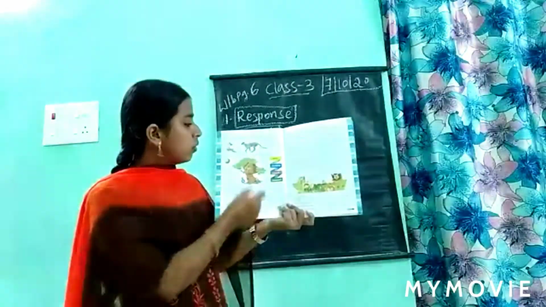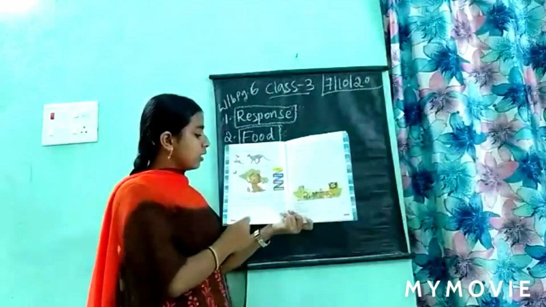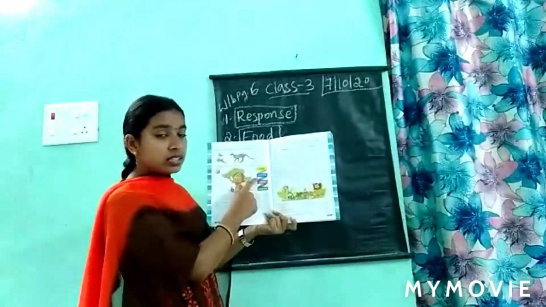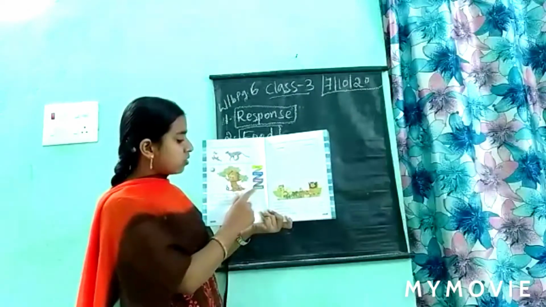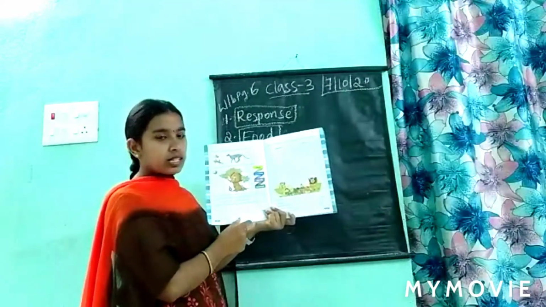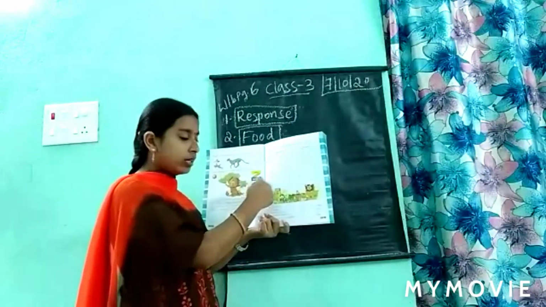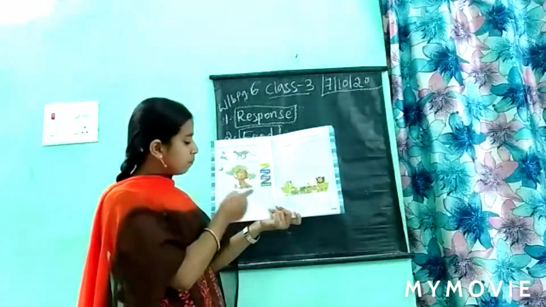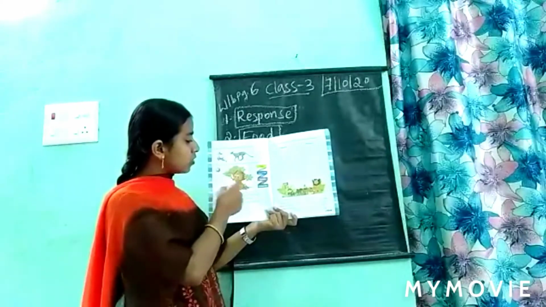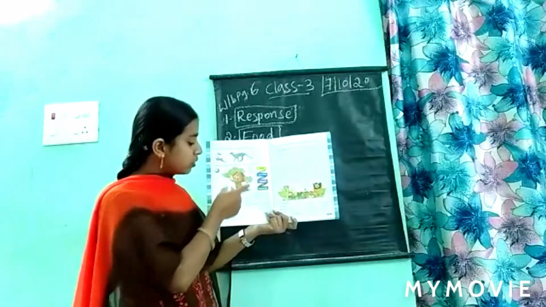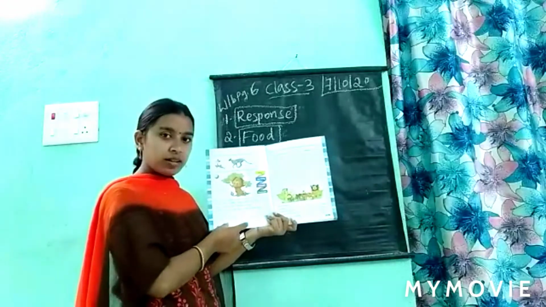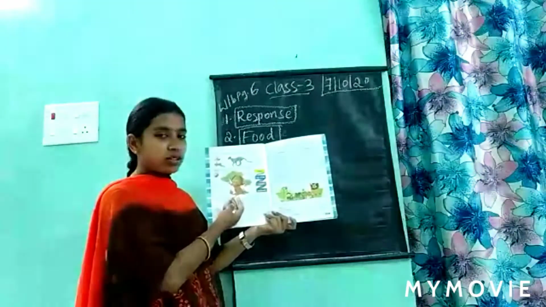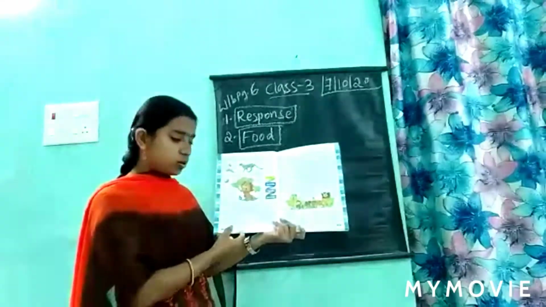Okay. So, what are the keywords? First one, living thing. The second one is non-living thing. The third one is natural and man-made. We know what is living. We know what is non-living. We know what the natural ones are. We know what the man-made things are. In this picture we have to identify all these things and write here. Okay. Is it very easy now? This is very easy now to write. Everything is here only. Yes or no? So let's start writing this one also.